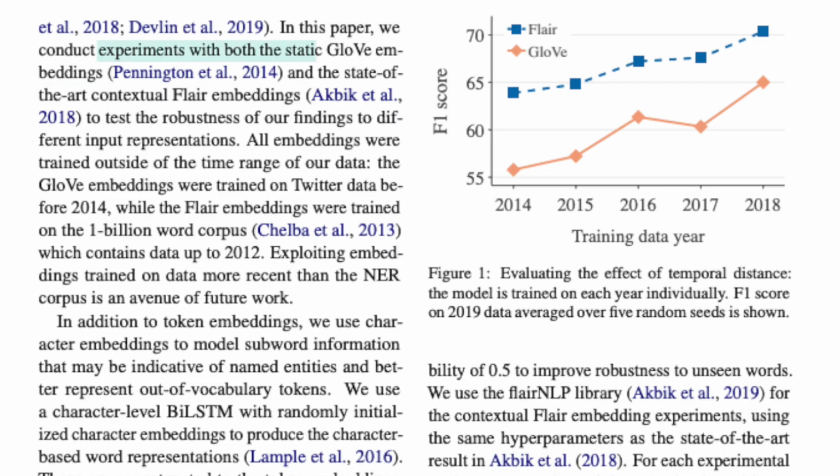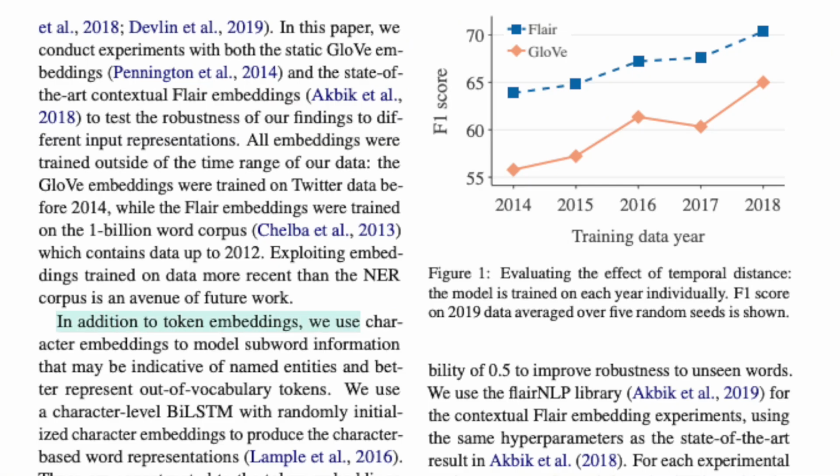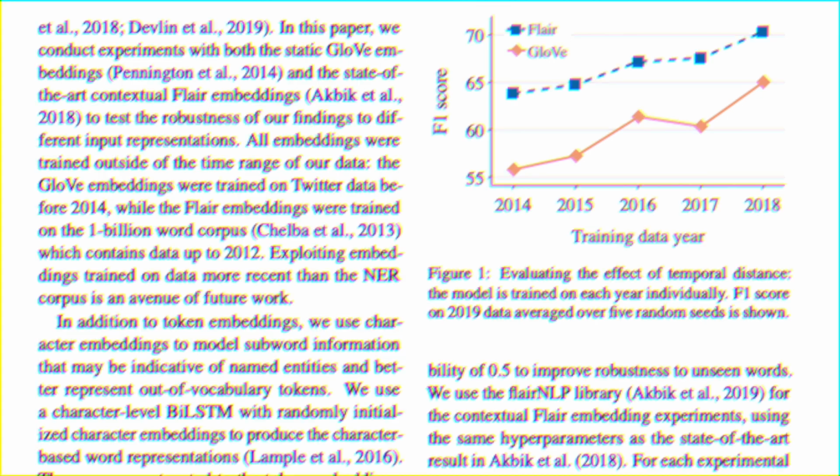to evaluate the performance. In terms of the baseline model architecture, the paper uses the popular stacked BiLSTM-CRF model. The paper experimented with GloVe and Flair embeddings, essentially the difference between fixed and contextualized word embeddings. The paper wants to assess whether the type of embeddings has any effect on NER performance. All the embeddings were trained on datasets outside the time range of the Twitter dataset. Lastly, they also used character embeddings to capture sub-word information.